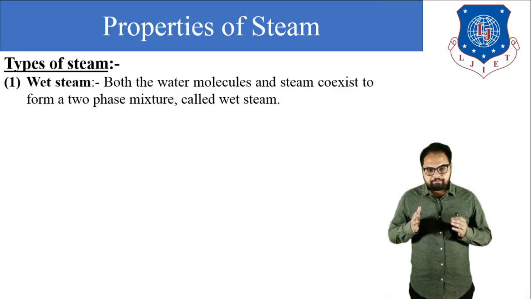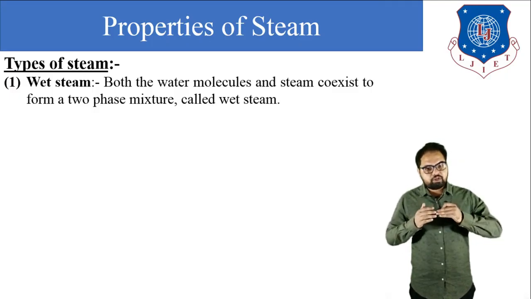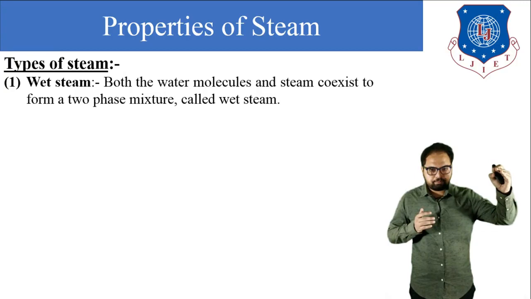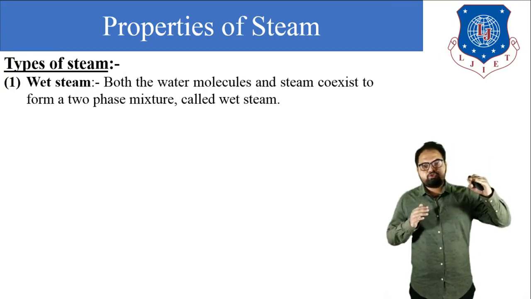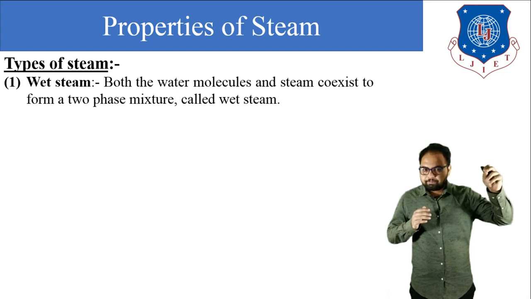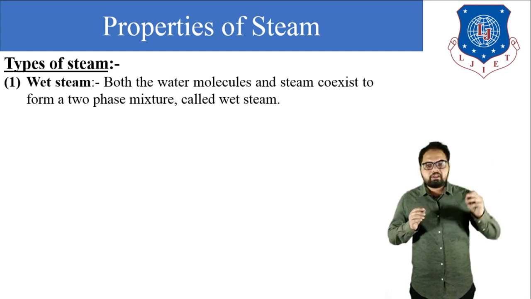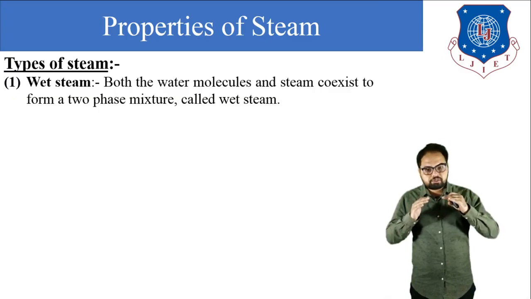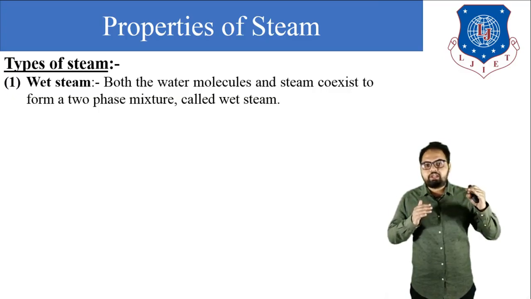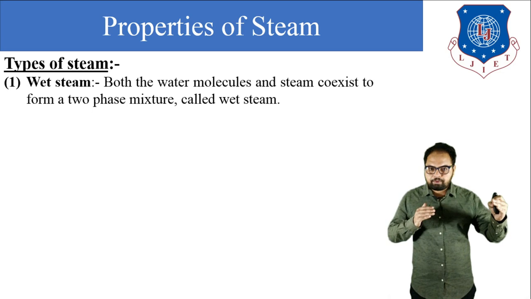When we are supplying heat from 0 degree Celsius to its saturation temperature, the water begins to boil at point B. After the boiling, conversion of steam from water takes place, but all the particles of water are not converted into vapor.